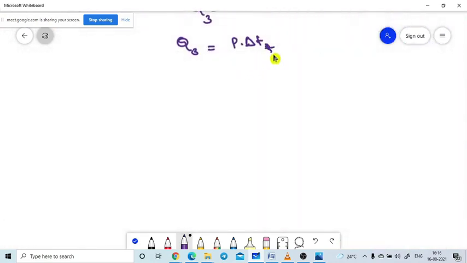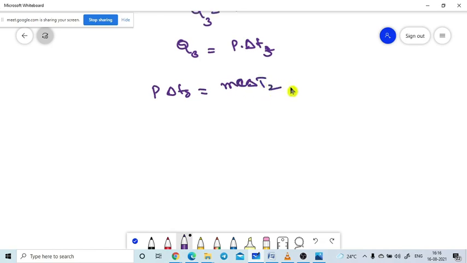Again we can equate this: P into delta T3 is equal to mc delta T2. Then delta T2 by delta T3 is equal to mc by P.